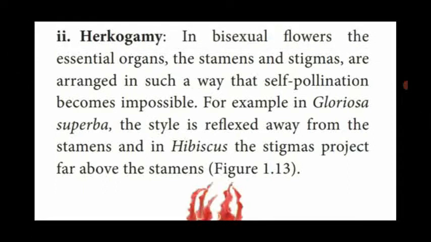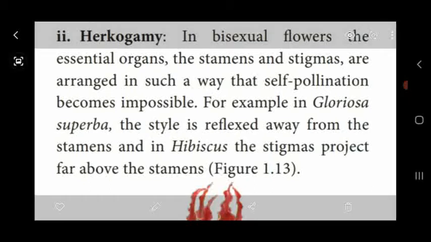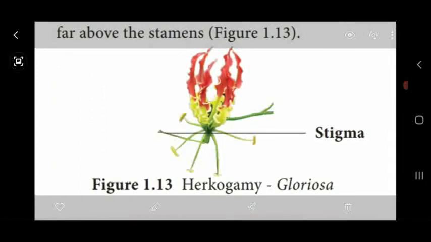That is the stigma, isn't it? But the stamens are present below the stigma. So this type of position or arrangement of the sex organs is not possible for self pollination. So in those plants they are doing the cross pollination mechanism. That is called hercogamy. Dear students, this is the Gloriosa superba flower.